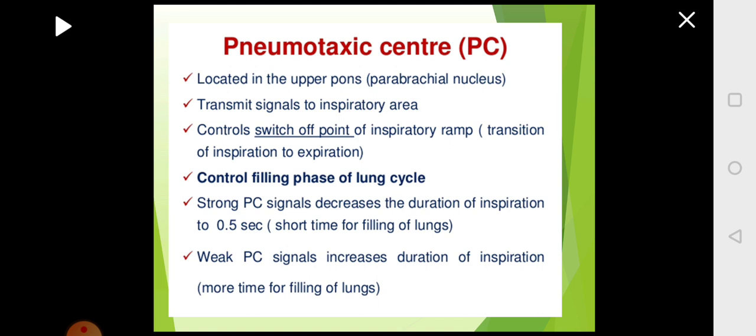It controls the filling phase of the lung cycle, that is the inspiration. And the pneumotaxic center signals will decrease the duration of inspiration. It is basically modulating the inspiration and expiration. And weak signals will change the pattern of respiration, that is the filling in and how much time is required for filling the lungs, whether you need more oxygen if you are doing some activity or less oxygen if you are resting. All that will be governed and taken care of by this center.